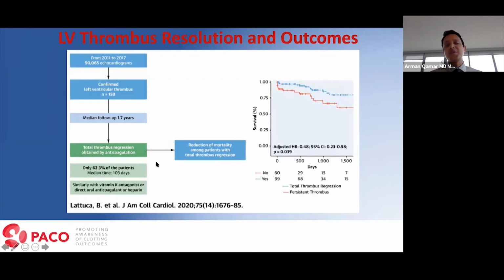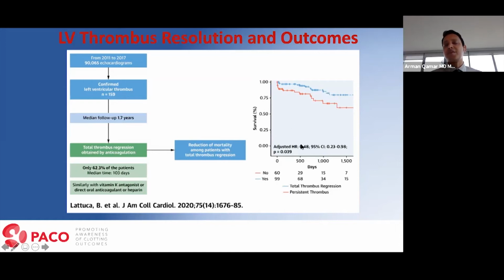Bottom line is, the key thing to note here is that there was no difference in the rate of thrombus regression between patients treated with warfarin and a direct oral anticoagulant. But what they found was that for patients in whom you achieved total thrombus regression compared to those with persistent thrombus, those with persistent thrombus, the survival rate was very bad.